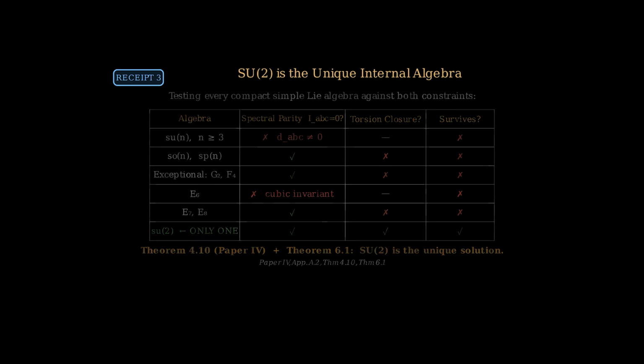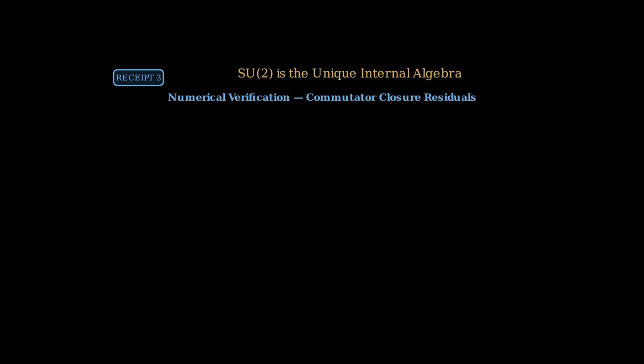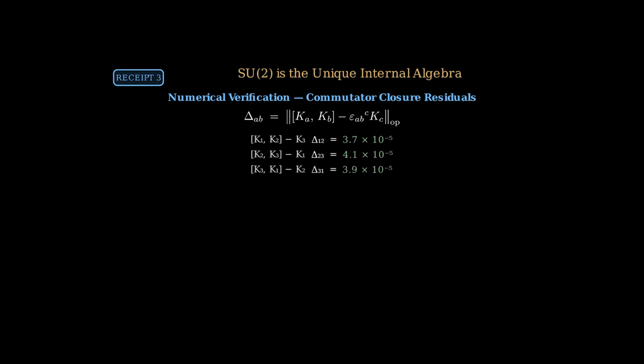Here are the numerical verification results. We define the commutator residual as the operator norm distance between the commutator and the expected SU2 result. Delta_AB equals the operator norm of the commutator of K_A with K_B minus epsilon_ABC times K_C. The residual scales as N to the minus 1.1, meaning as the grid gets finer, the error goes to 0. At N equals 128 in Paper 10, the error reaches 2.4 times 10 to the minus 10, essentially machine precision.